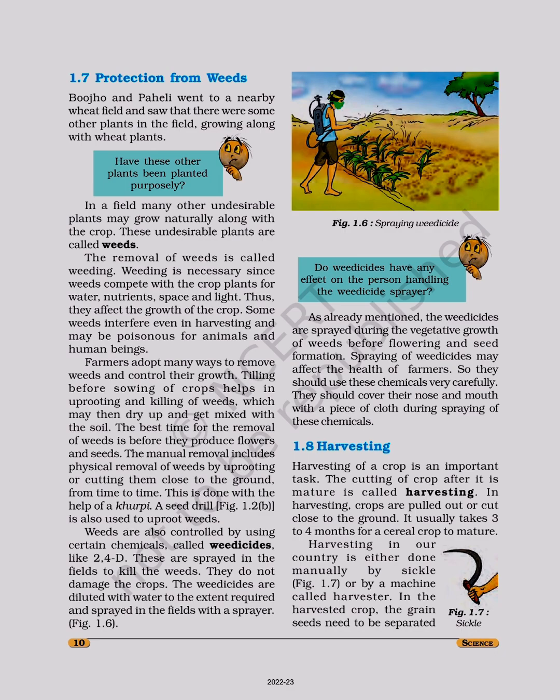Weeding is necessary since weeds compete with the crop plants for water, nutrients, space, and light. Thus, they affect the growth of the crop. Some weeds interfere even in harvesting and may be poisonous for animals and human beings. Farmers adopt many ways to remove weeds and control their growth.